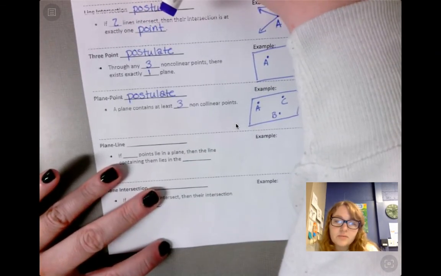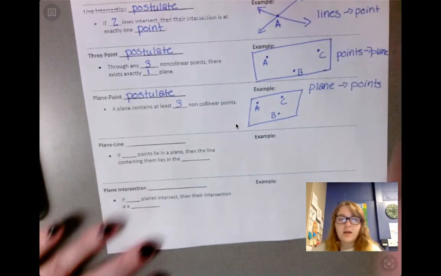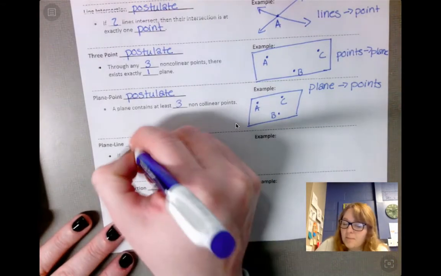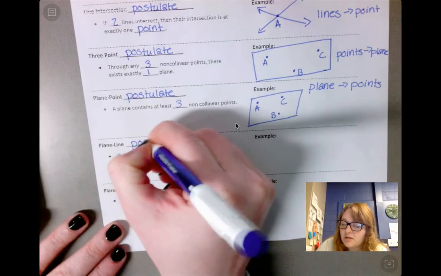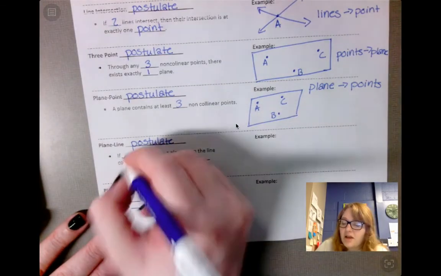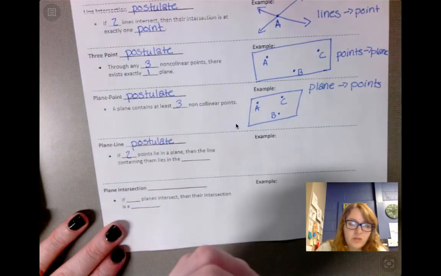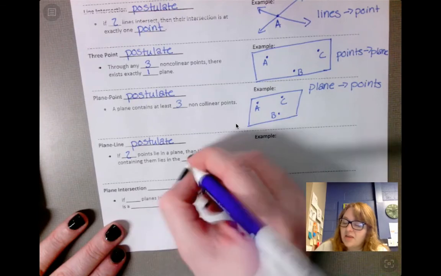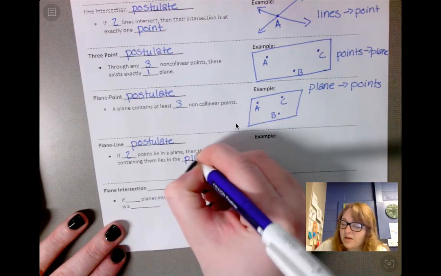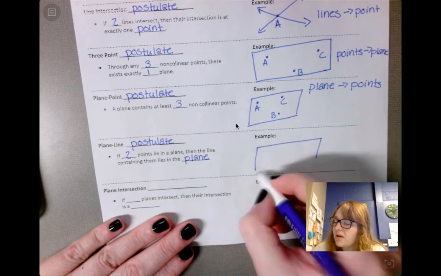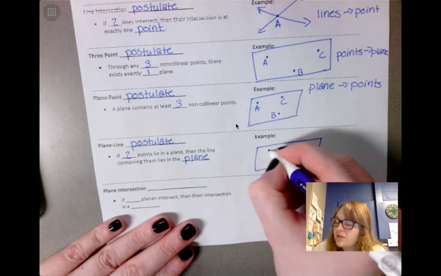I'm going to scoot this up. So we have the plane-line postulate. The plane-line postulate says that if 2 points are on a plane, then the line containing them is in the plane. So we know that we have a plane, and we know that there's going to be 2 points in the plane.